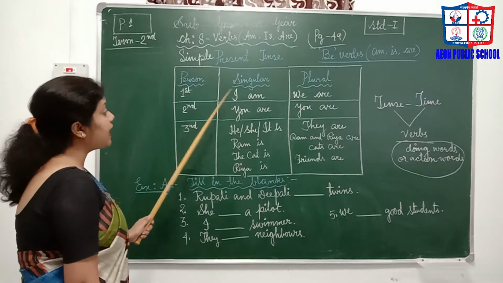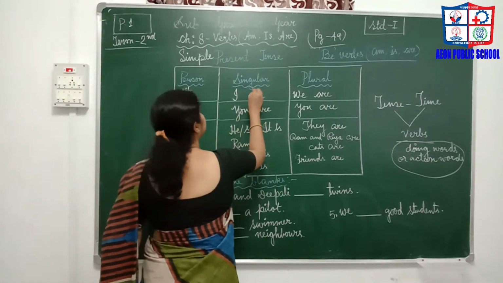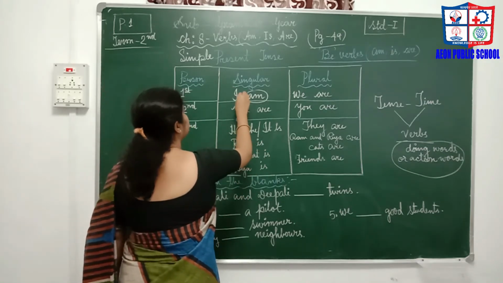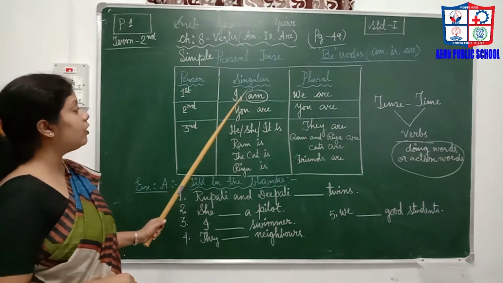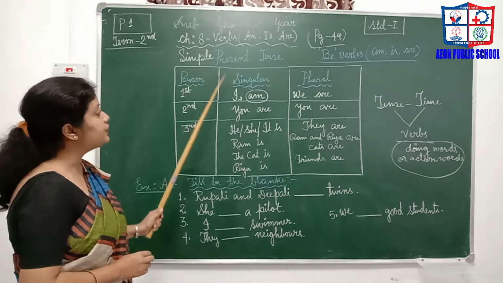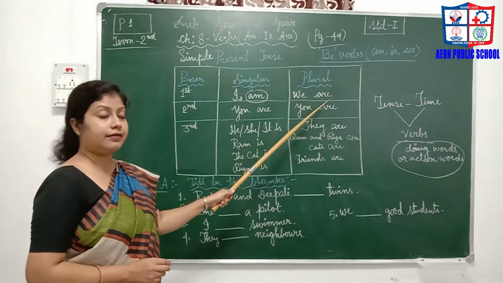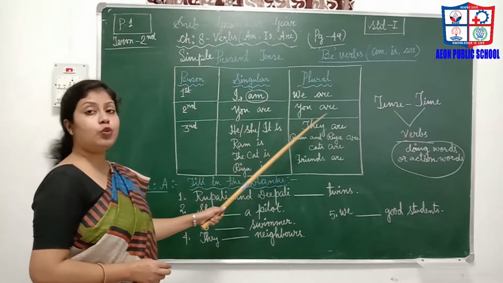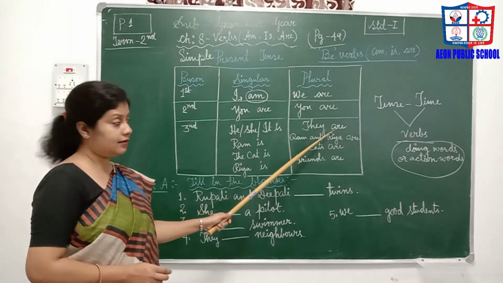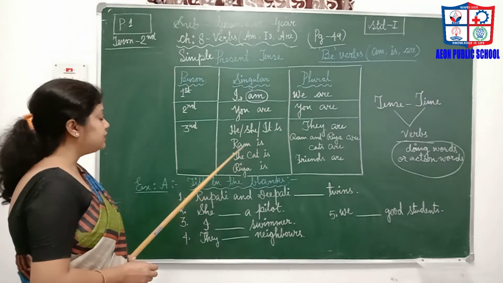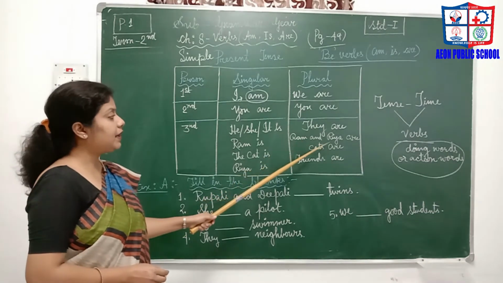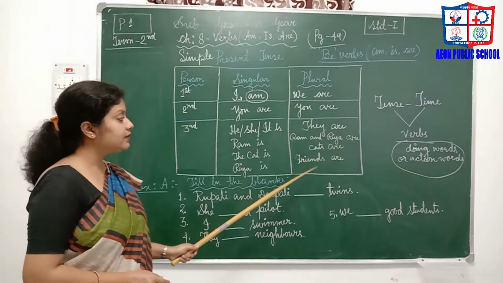That is, I am. Always remember, this is the only verb used with the letter I, which always carries am in simple present tense form. So I am, we are, you are, he, she, it is, they are, Ram is, the cat is, Riya is. Okay, Ram and Riya are, cats are, friends are.